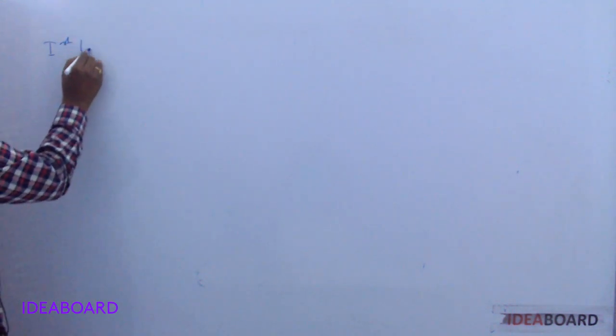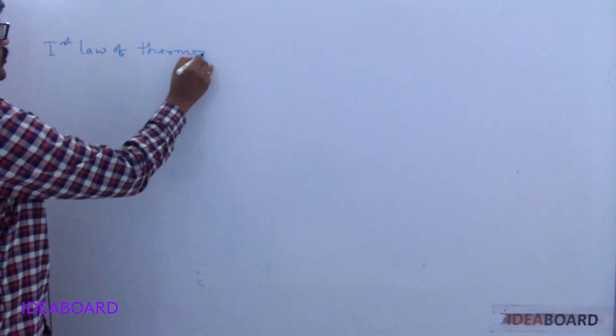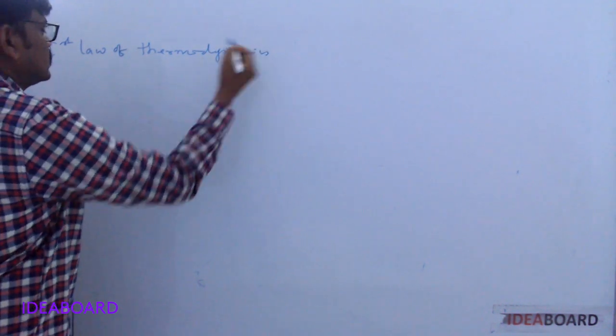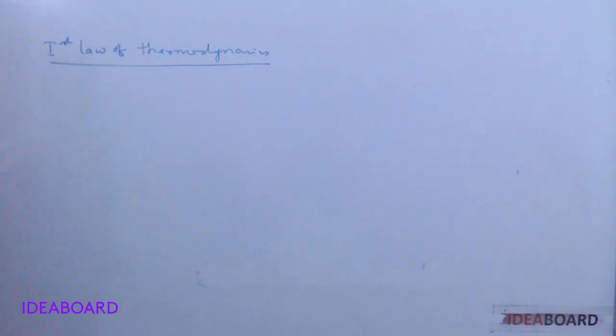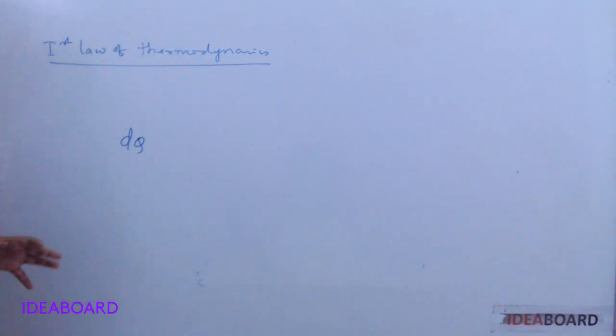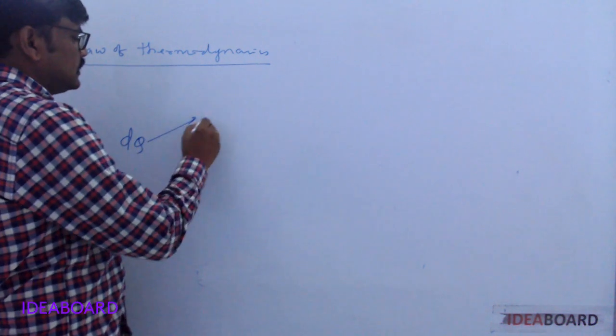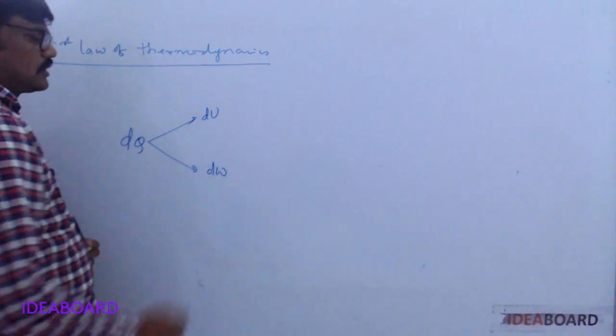Next, the first law of thermodynamics. The first law of thermodynamics is based on the law of conservation of energy. According to this law, if some quantity of heat, let us say dq, is added to the system, it can be used to increase the internal energy and to do some external work.